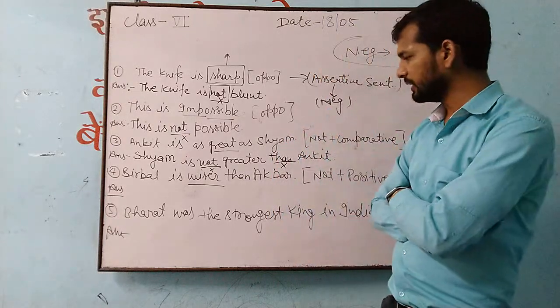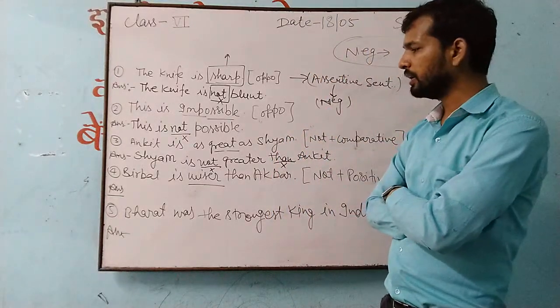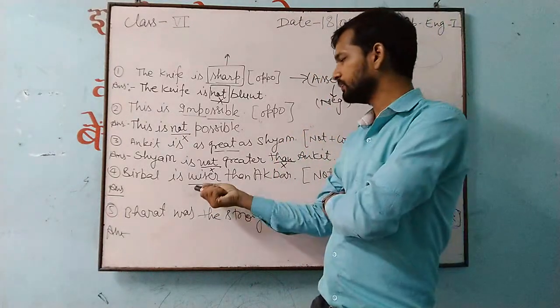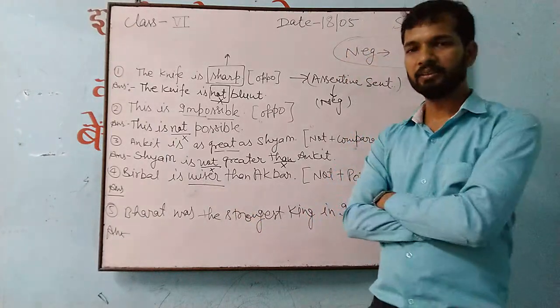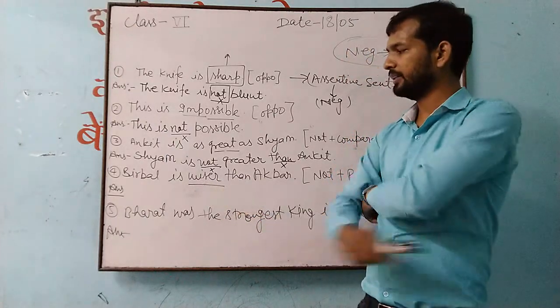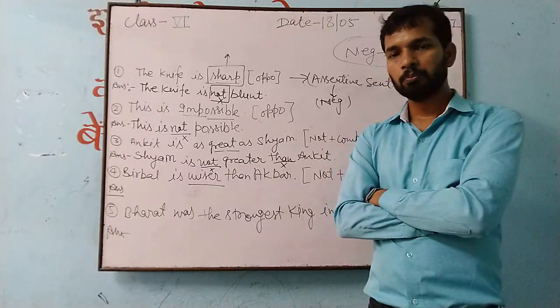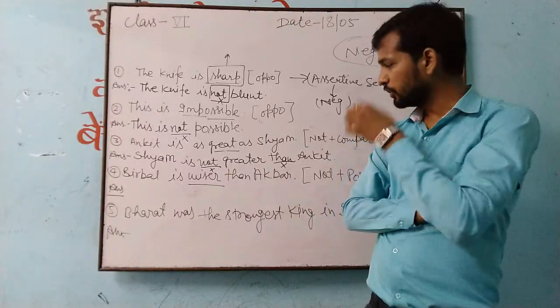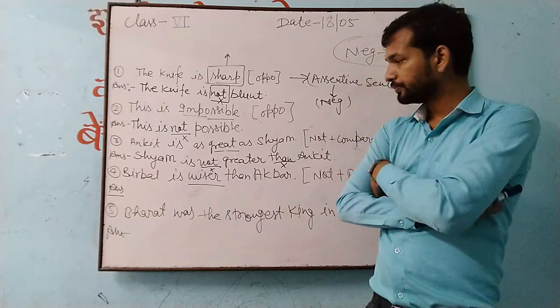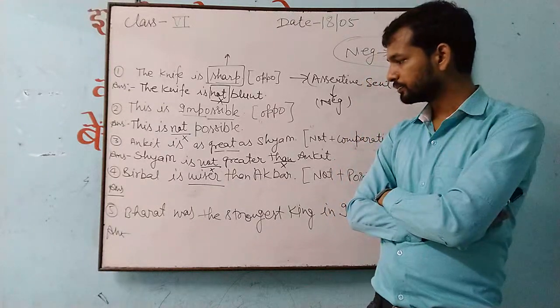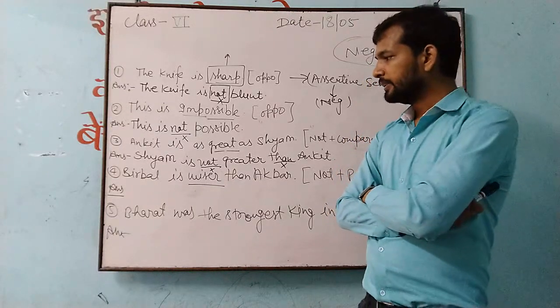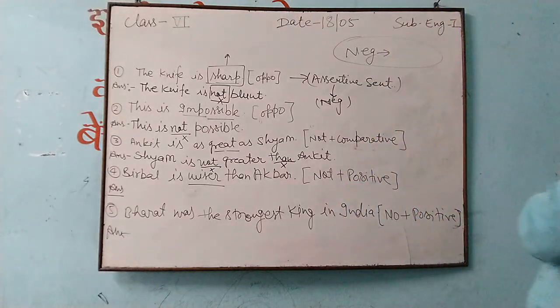So now the second one is coming here. Birbal is wiser. So this wiser will change into positive. So what you will do? See, this sentence is very easy.